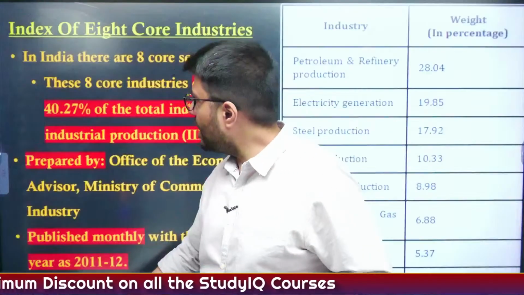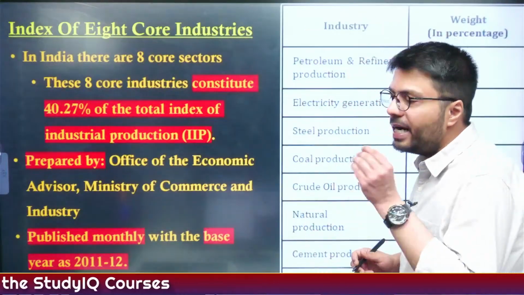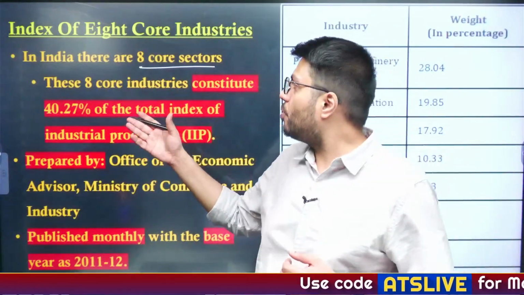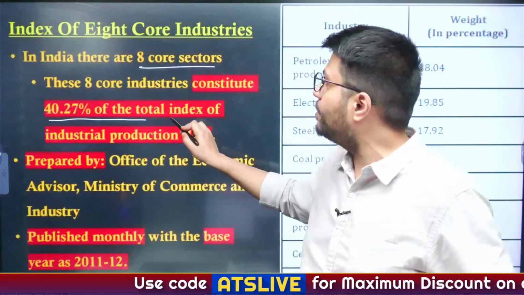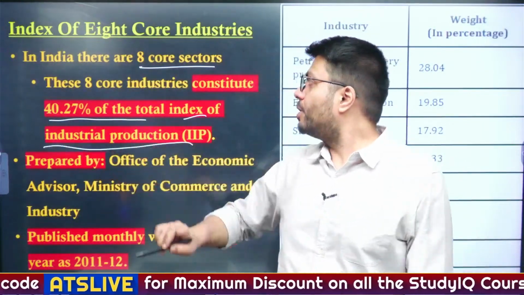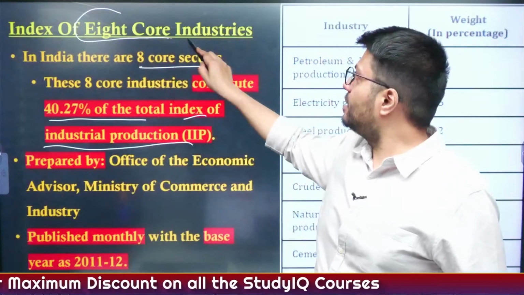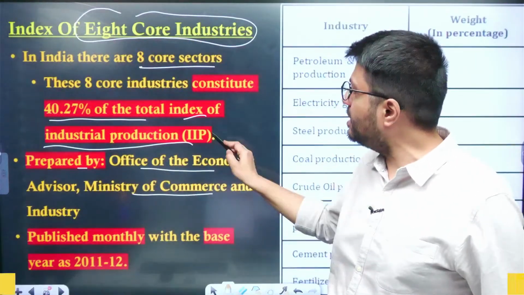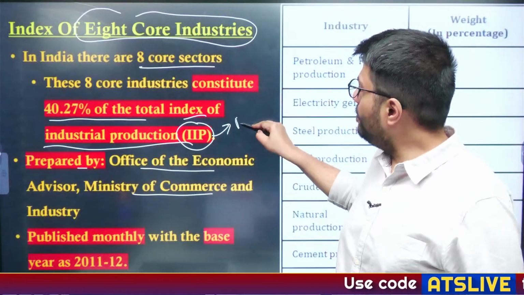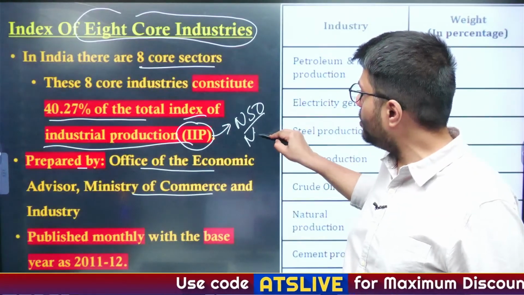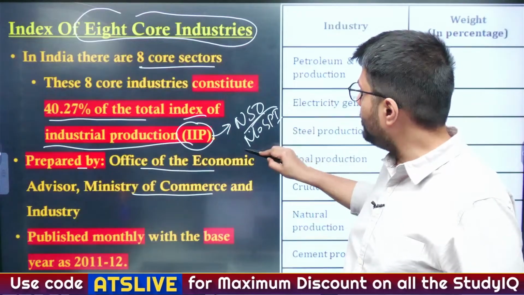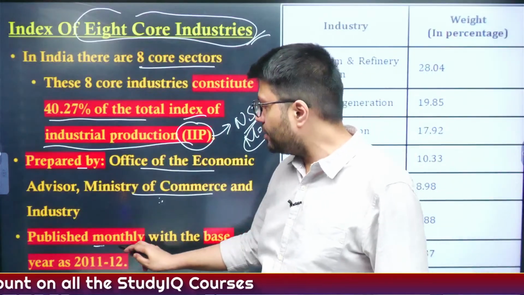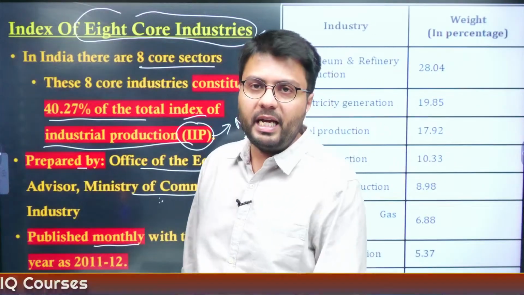Now let us move to another concept, that is the core industries. In India there are 8 industries which are part of the core sectors, and these core industries constitute 40.27% of the total Index of Industrial Production. Now the index for the 8 core industries, which highlights the core sector, is prepared by the Office of Economic Advisor, Ministry of Commerce and Industry, whereas the IIP is published by the National Statistical Office, which is a part of the Ministry of Statistics and Programme Implementation. The index of 8 core industries is published by the Office of Economic Advisor on a monthly basis with a base year of 2011-12.